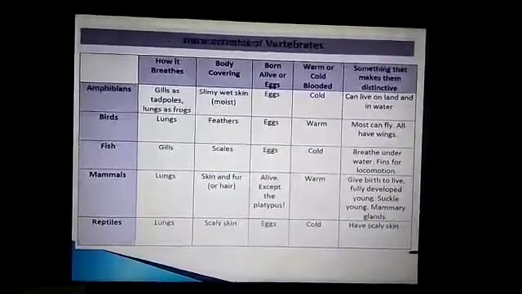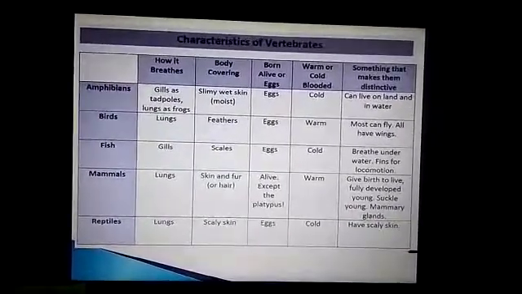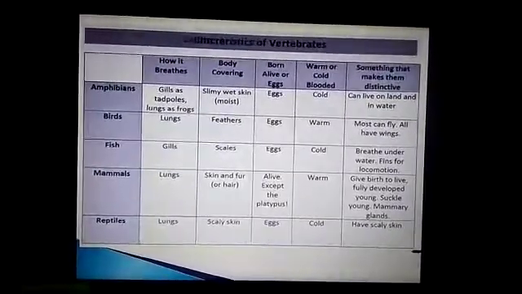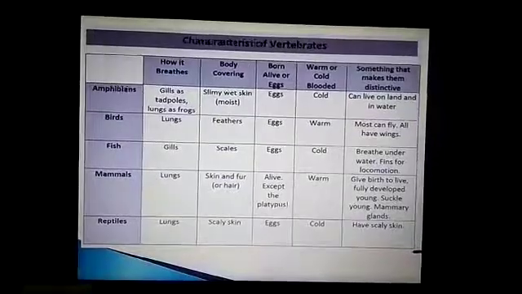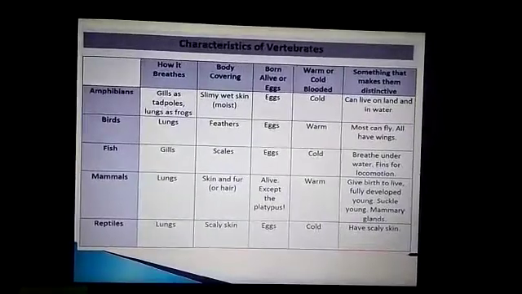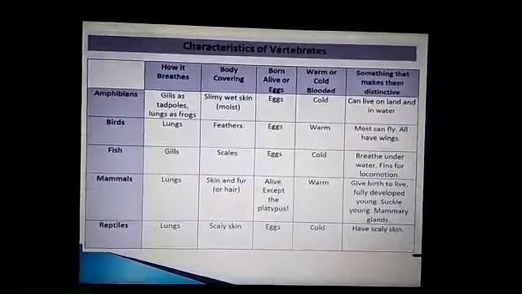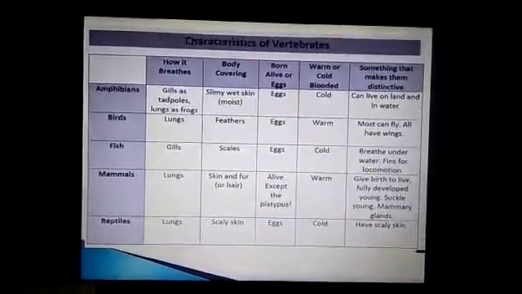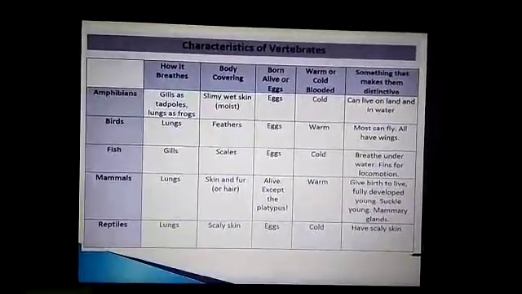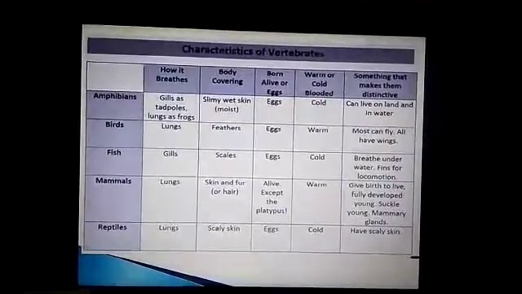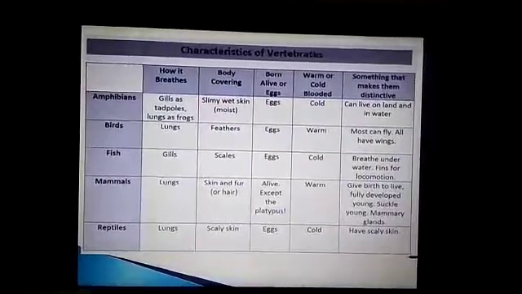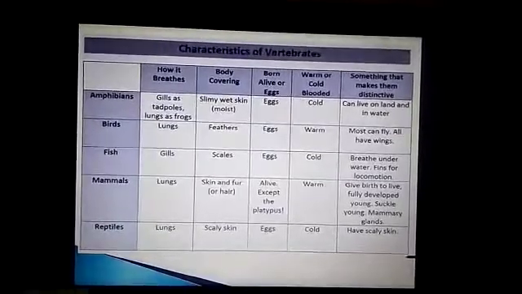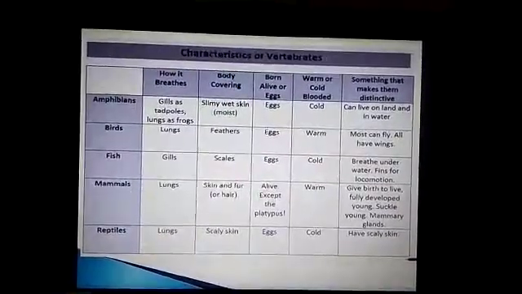Most animals give birth to their young ones. Except mammals, all other animals lay eggs. Those which lay eggs are called oviparous, and those which give birth to their young ones are called viviparous.